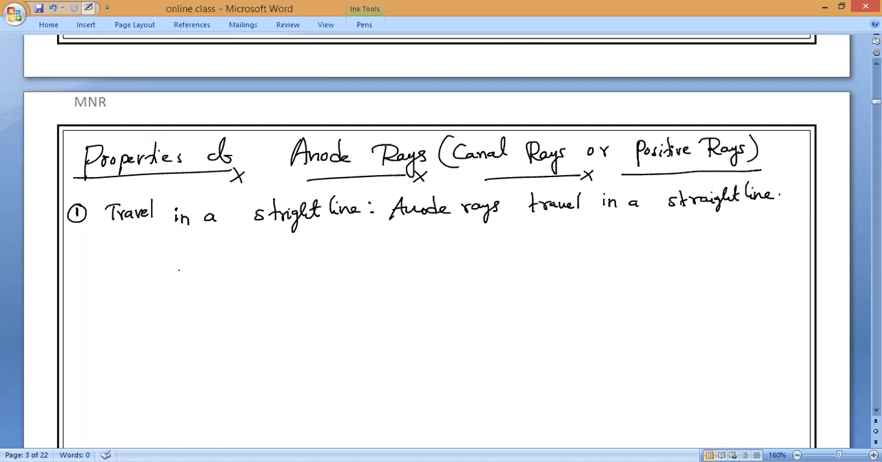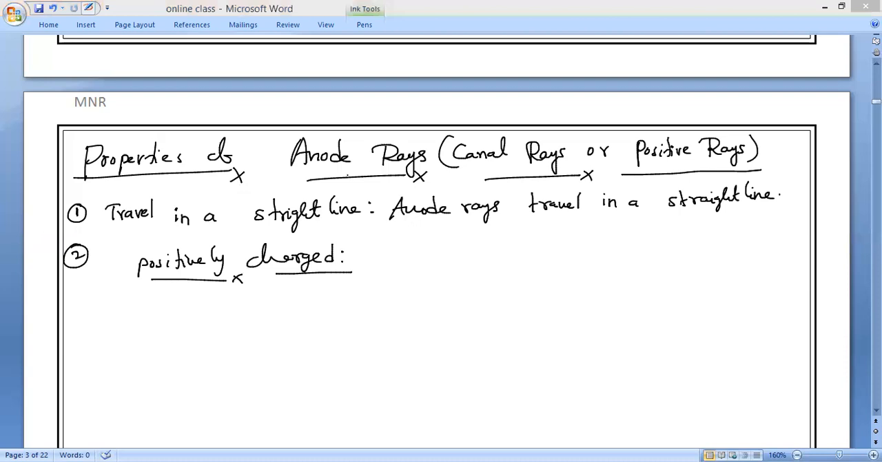Next, what is the charge they have? Anode rays, everybody. Positive charge. Positively charged. So they are called as what? Cations or anions? Anyone? Harini, Sanjay? Cations or anions? Positively charged, so cations. Remember, okay? They are made up of positively charged particles.